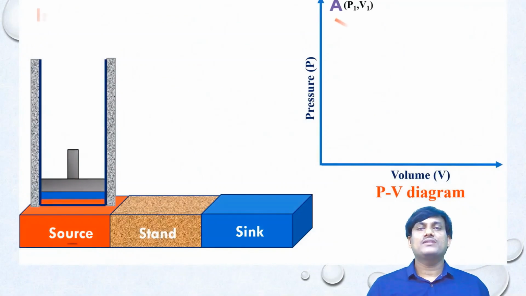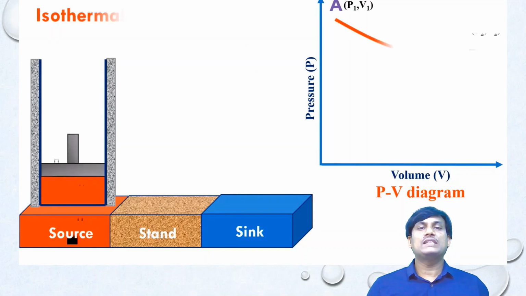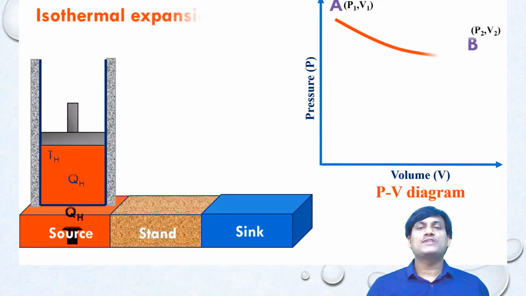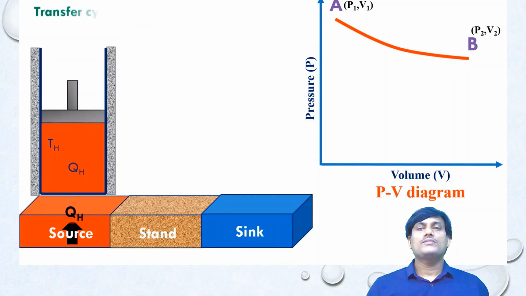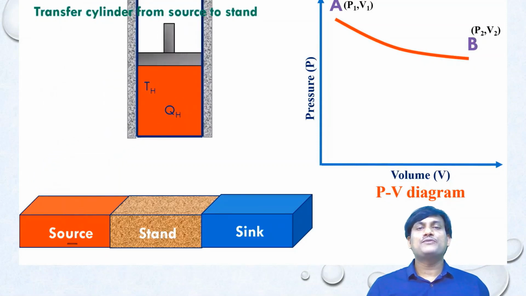Isothermal expansion. In this process, QH amount of heat will be supplied from the source to cylinder. The volume increases from V1 to V2. The pressure decreases from P1 to P2. The temperature of the cylinder will be TH. Transfer of cylinder from source to stand.